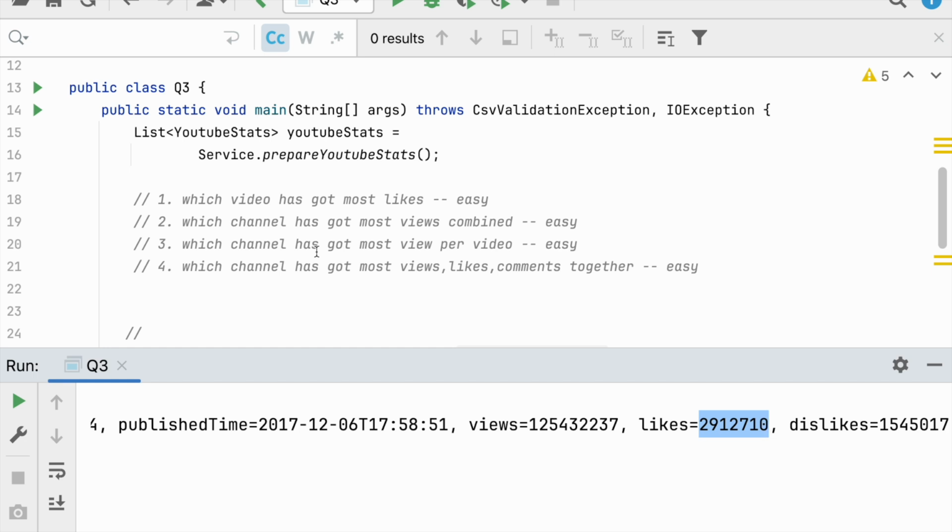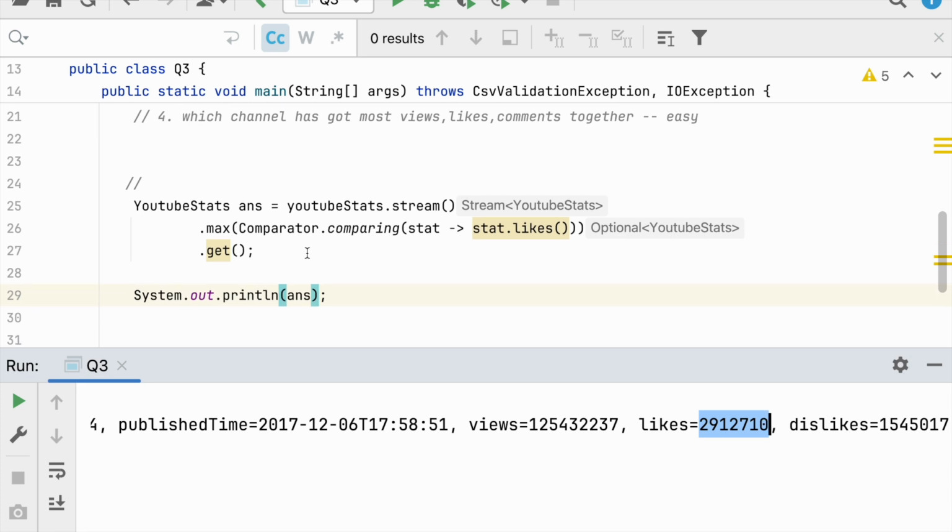Which channel has got the most views combined? So now we have to basically group the videos according to the channel and then find which channel has got the most views. So first of all we need to group the channels, and we need to basically sum the views count falling under each video. So this is a job of Collectors.groupingBy. Let's see how we could solve this question.